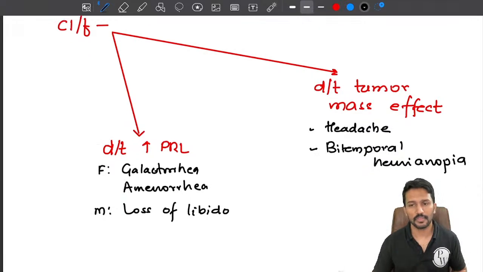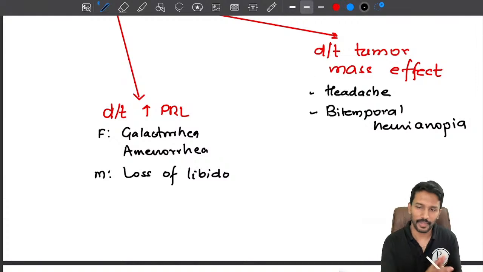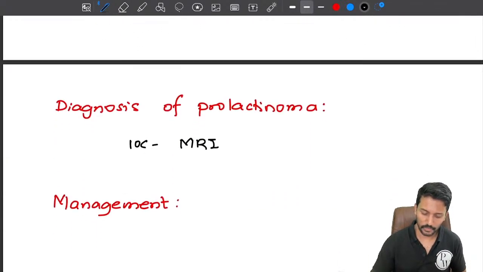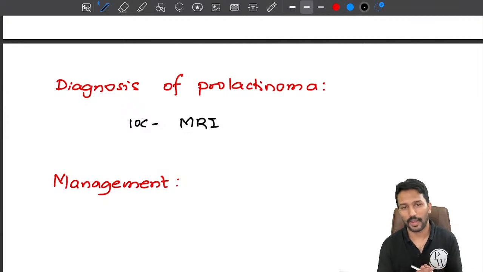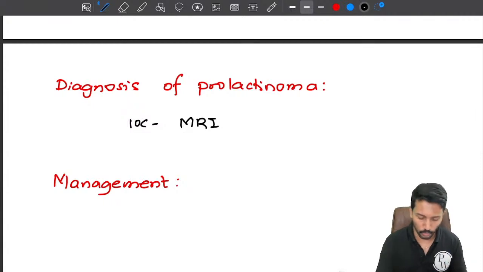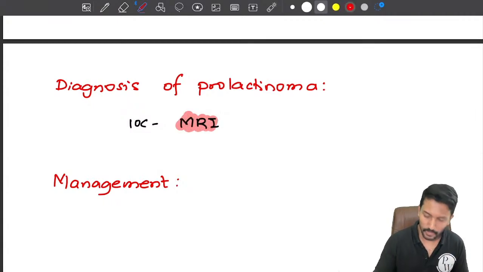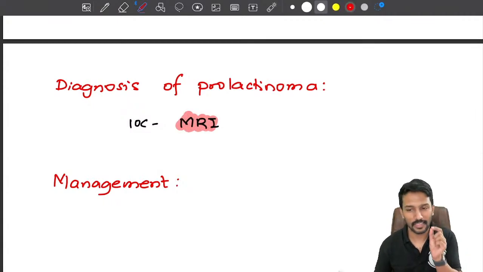So patients may present with headache, bitemporal hemianopia, galactorrhea, amenorrhea, or loss of libido. Okay. So if you have these features, we have to suspect that it could be a case of prolactinoma. Now, how do I establish the diagnosis that there is a tumor in the pituitary gland? I have to do an imaging, and the imaging modality of choice will be MRI. Because your CT scan cannot recognize such small tumors, right?